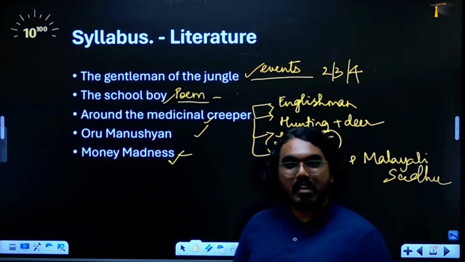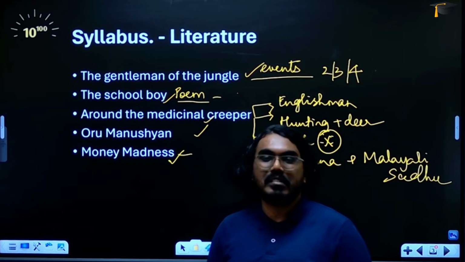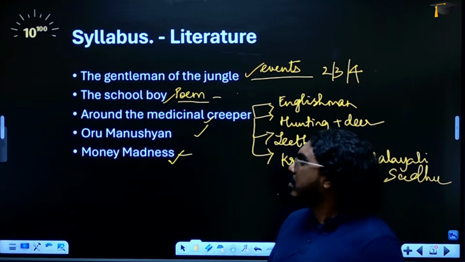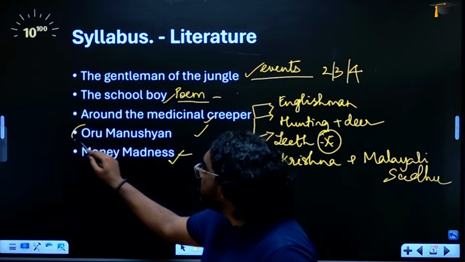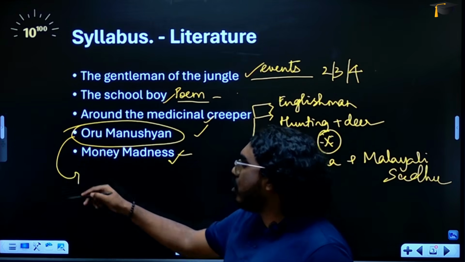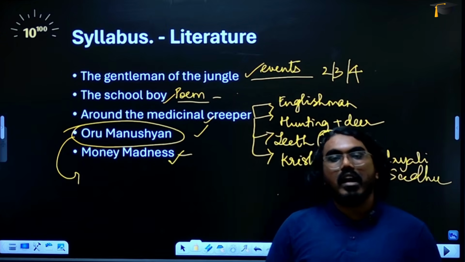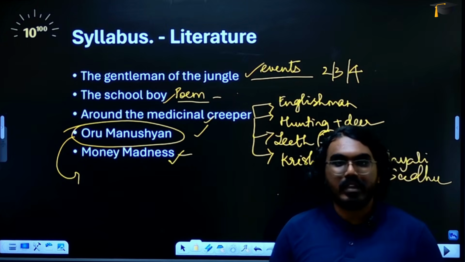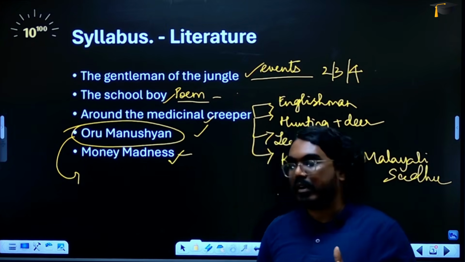But this lesson is very simple. I know I keep saying that a lot. This lesson is very simple, but it is right. So that is something that you can keep in mind. Oru Manushan is also a simple lesson because it is humorous. When it is humorous, you can easily relate to it and remember.